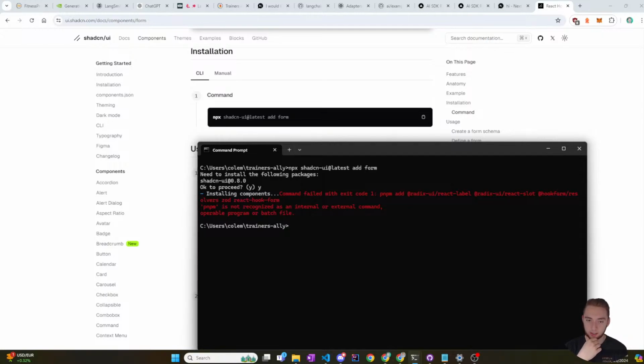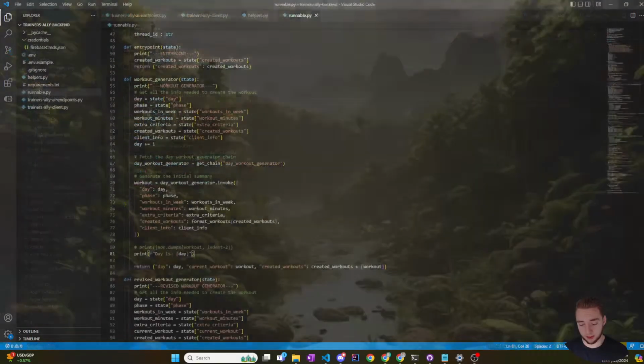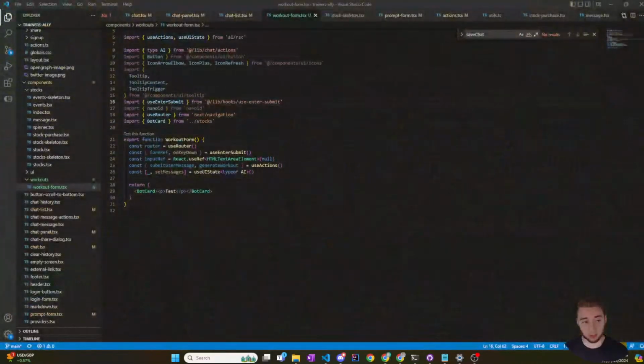PNPM is not recognized as an internal or external command. Why is it using PNPM? I think this might be something with the Vercel template, which is using PNPM, and I don't really know what that is. I've never used PNPM, whatever that means.